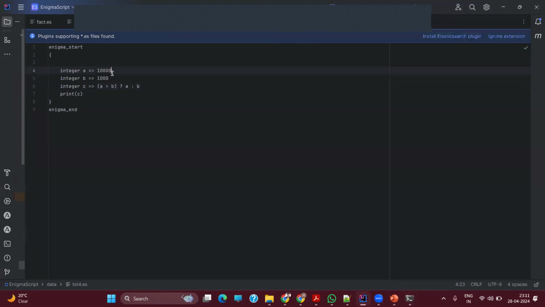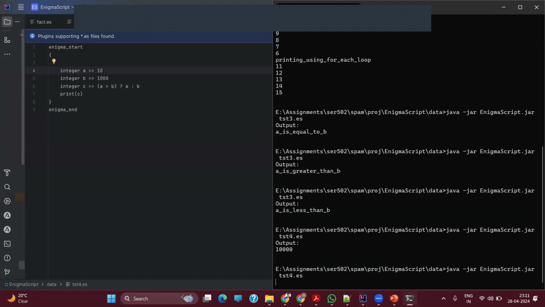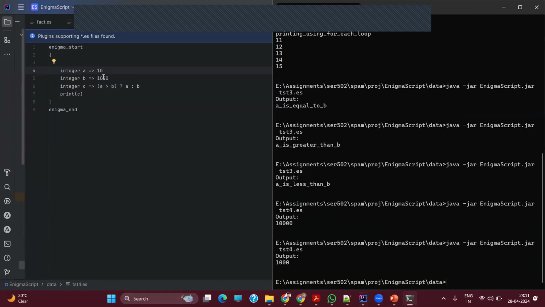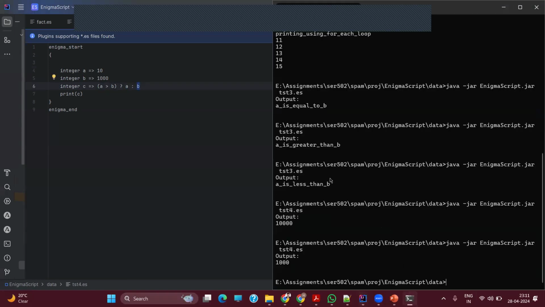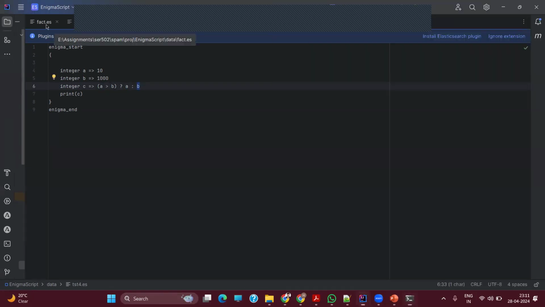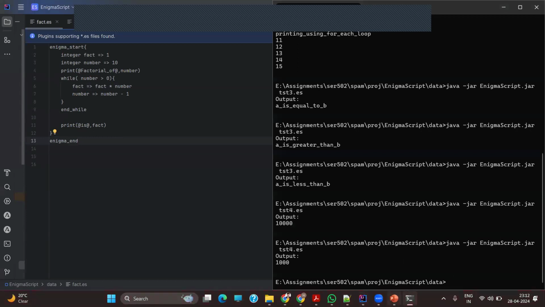If I change the value and compile it again, I will get 1,000, which is the B value, since this condition is false. And the last sample test case is factorial, which we write in many languages, so I wrote it again in this language also.